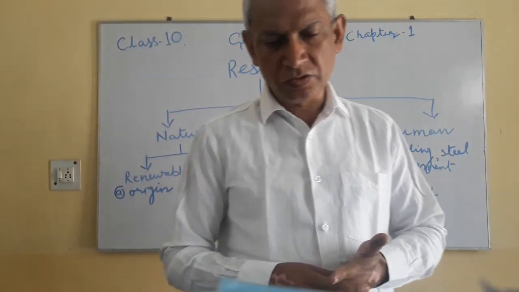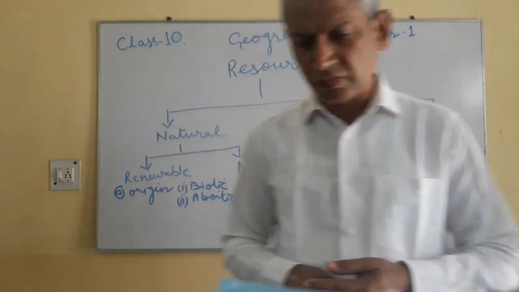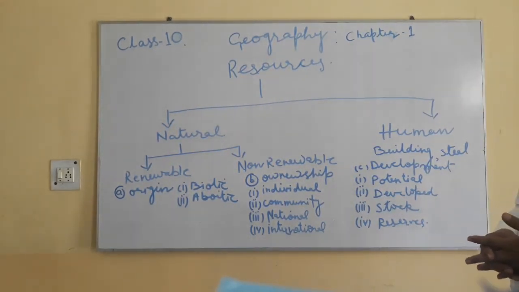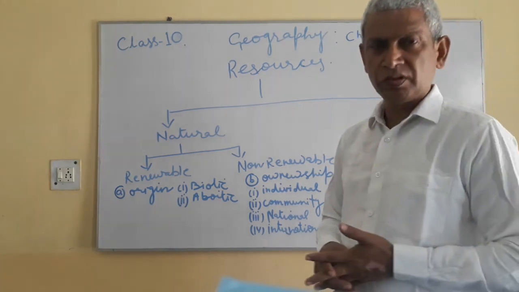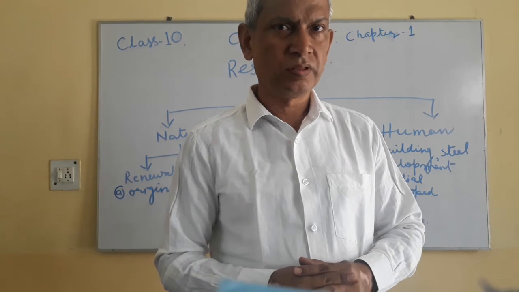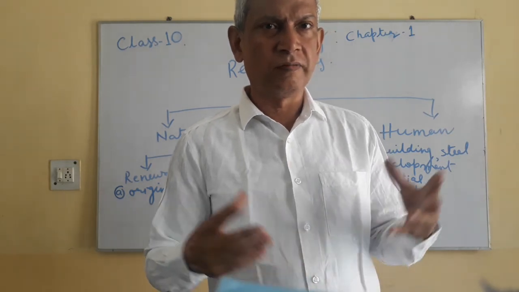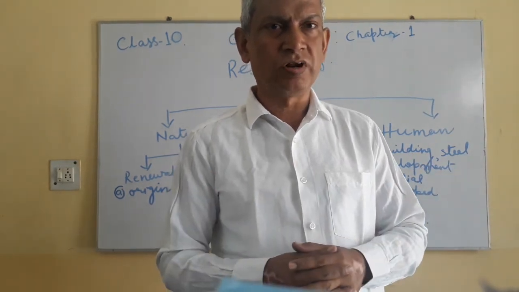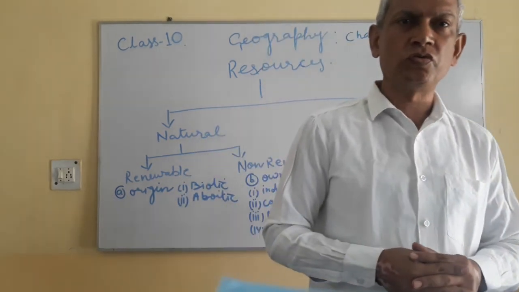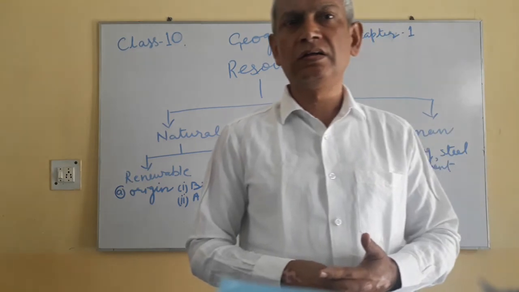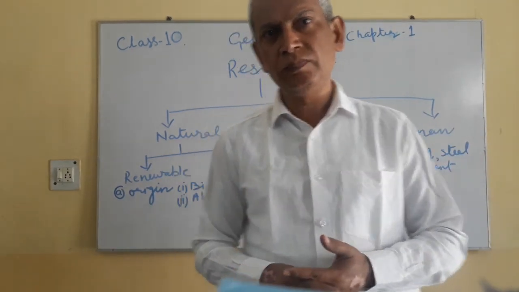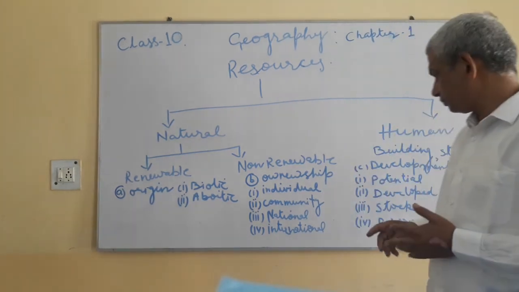Then we divide the resources into the second one, which is developed resources. The resources which are already developed, we call them developed resources. Like we generate electricity by different means from the fossil fuels or from the water. So it is developed resources.